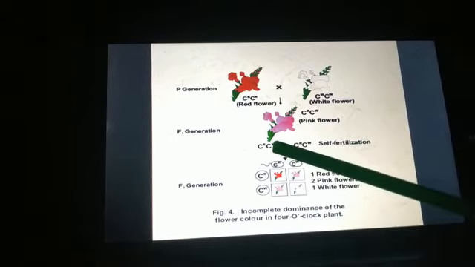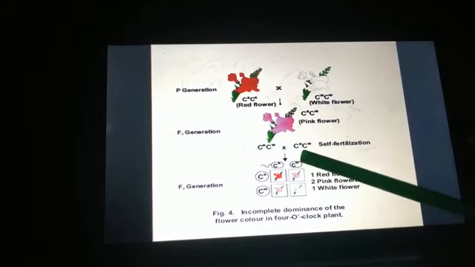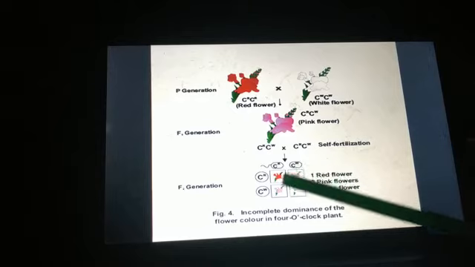Now for F2 generation, when we do selfing of this F1 phenotype, we will get 1 flower red, 2 flower pink and 1 flower white.